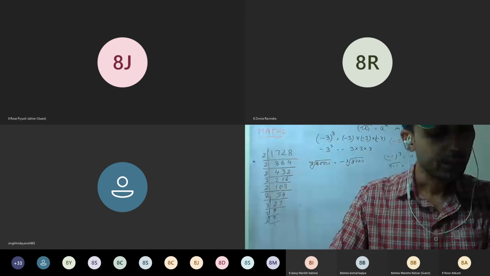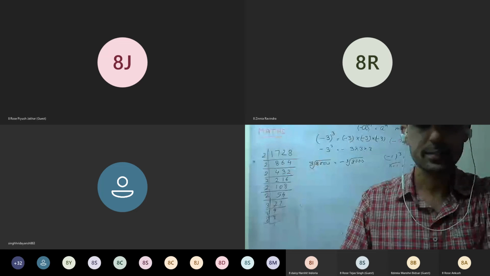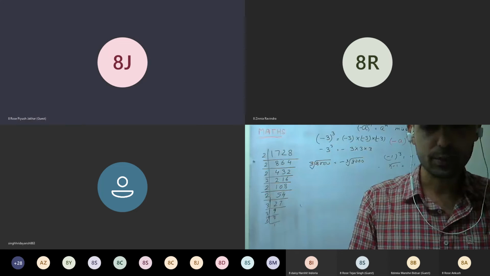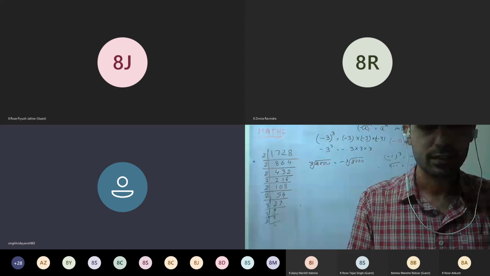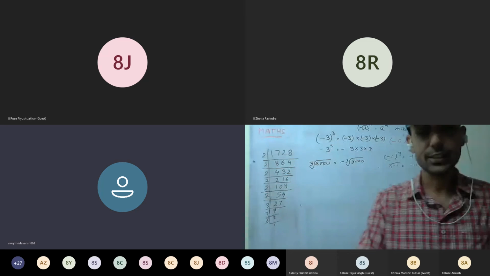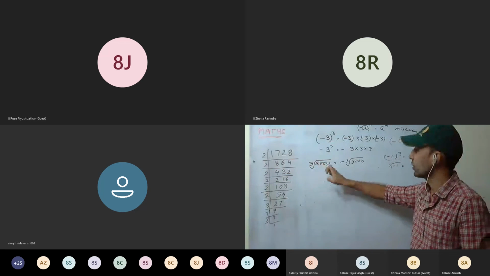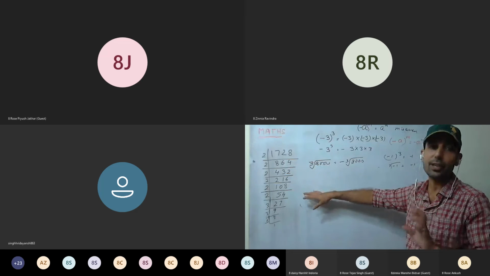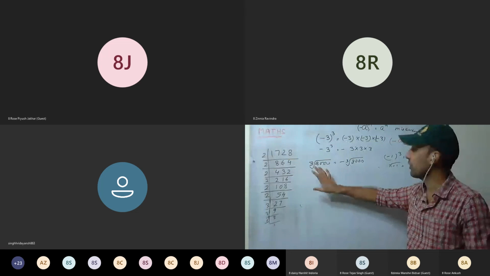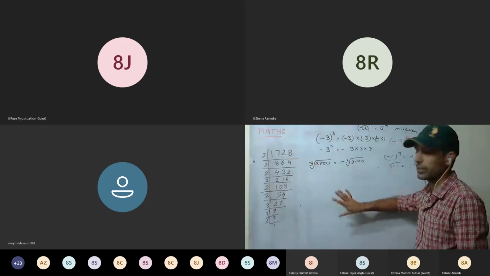You can leave the exercise here. Tomorrow we'll be discussing the first chapter. I'll be taking the test of the first chapter. In statistics, we have to make only pie chart now. Only pie chart. Study only the brief idea about that, like what statistics are, what tally marks are. Just have the idea. No definition will be there, but at least you must have the idea of what you are doing. And the pie chart.